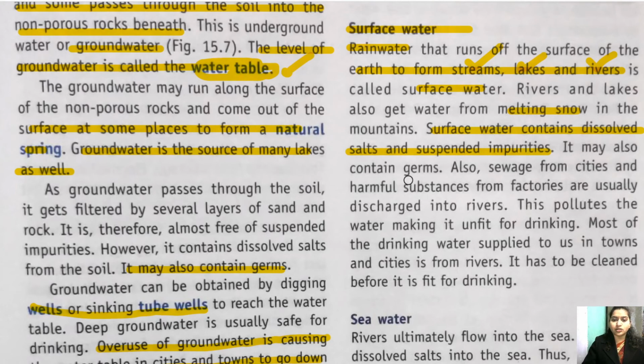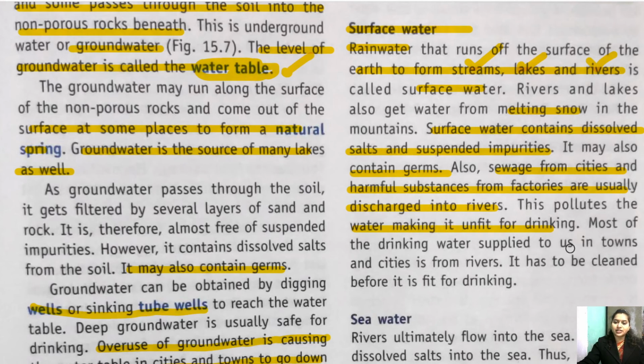so it may also contain germs, definitely. Also sewage from the cities and harmful substances from factories are usually discharged into the river. Whatever dirt there is, they dump it in the river. You must have seen the dirt there if you have been to the Ganga, dirt all around. So what happens, this river is getting polluted, so this pollutes the water, making it unfit for drinking. So this water is not fit for drinking at all.